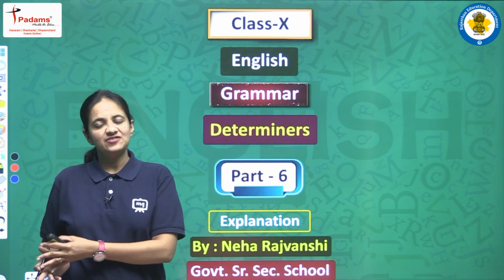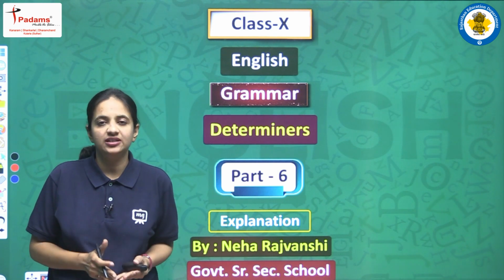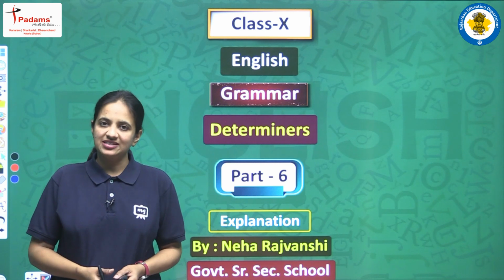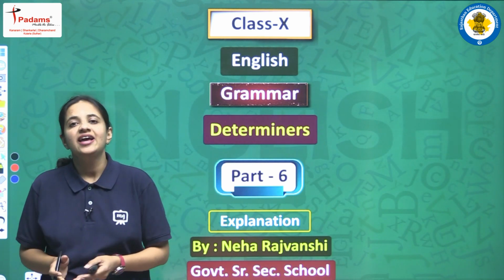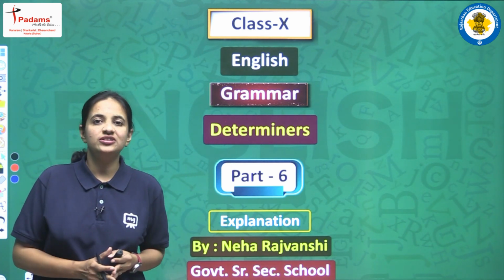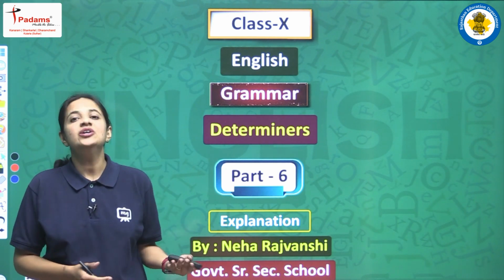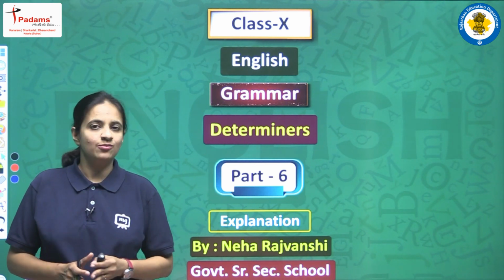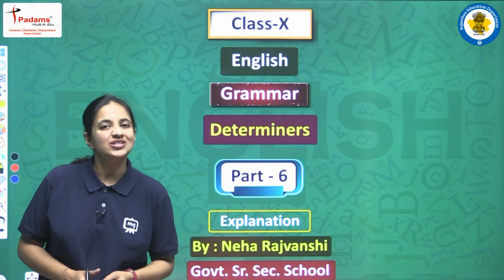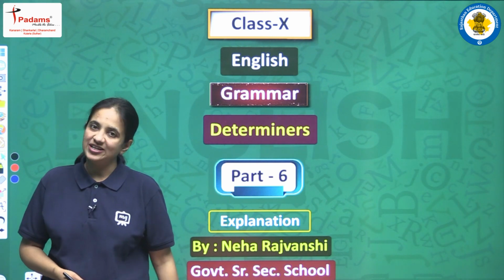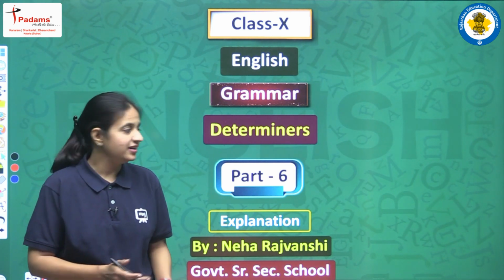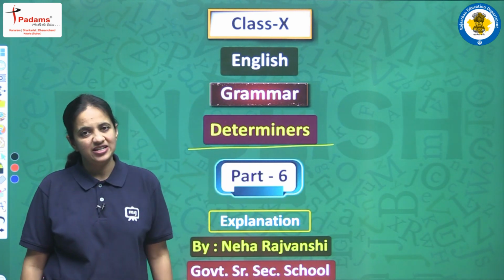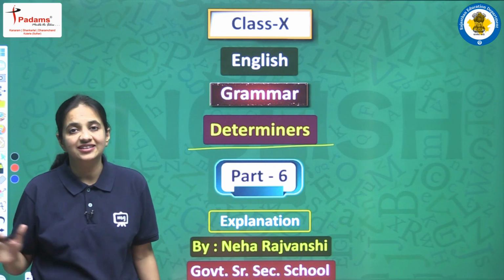So students, in the previous video we discussed two determiners, that is, two articles: A and An. In today's video we will discuss the next article, that is "the", and we will see all the different uses of this article. At the end of the video we will also discuss the omission of articles. We will see some of the rules, some of the sentences where we cannot use any article, okay? And yes, in today's video we will complete our topic, that is determiners. So now let's begin today's video, which is based on the definite article, that is "the".